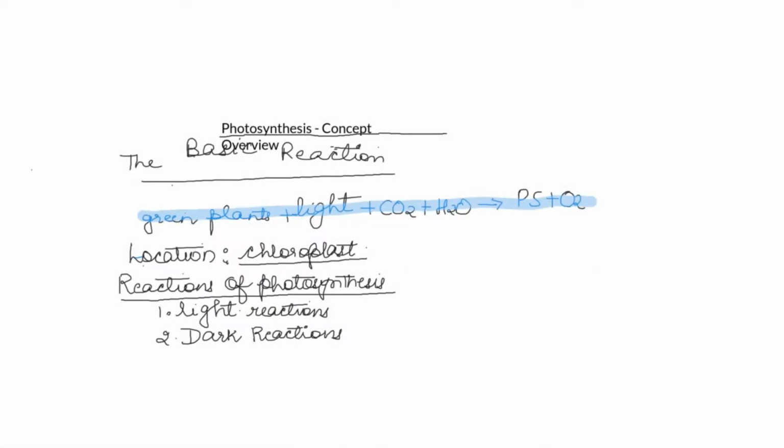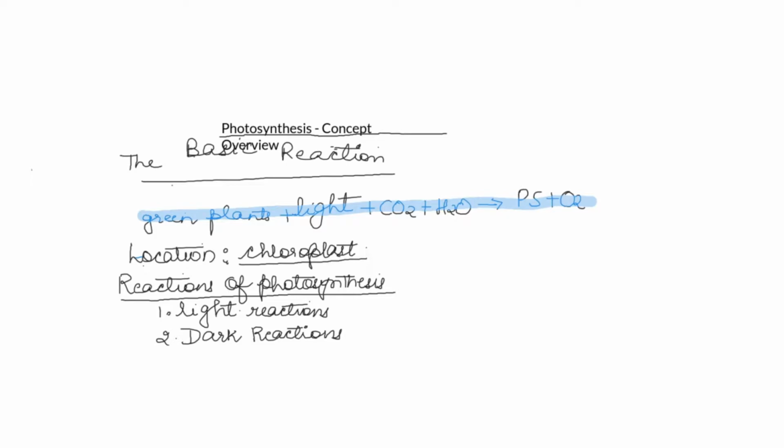Hello everyone. Today we are going to do a concept overview of photosynthesis. Okay. So, what do you understand by photosynthesis? Basically, photosynthesis in layman's terms means light plus carbon dioxide plus water, and it gives rise to oxygen.